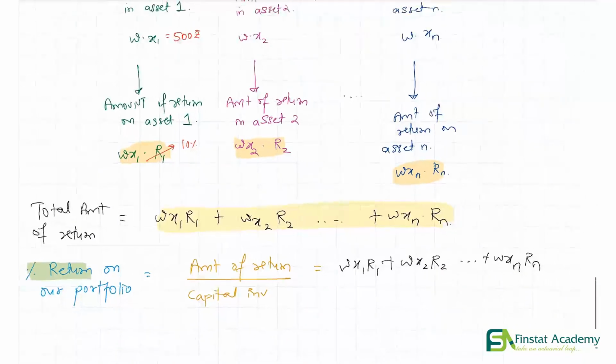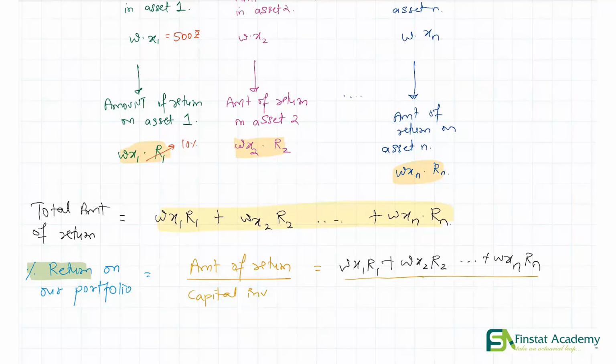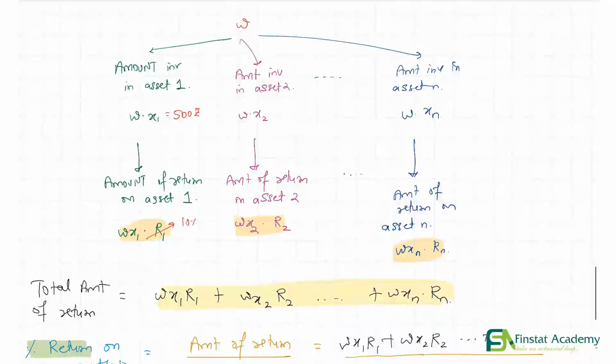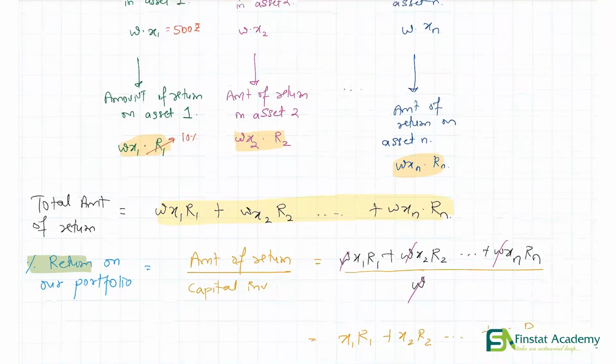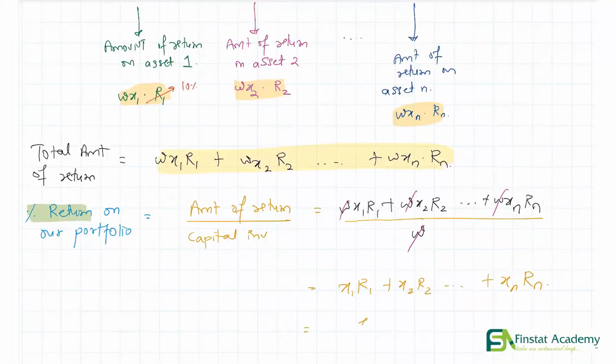Great. And what about the capital invested? How much is the total capital invested? Well, we simply started off with our initial wealth, right? We simply started off with this W. So my capital investment is just W. And we can easily see that these W's cancel out. All these W's will cancel out and leave us with X1 R1 plus X2 R2 all the way up to plus Xn Rn, which in summation notation can be written as the sum of Xi Ri, where i is going from 1 to n.